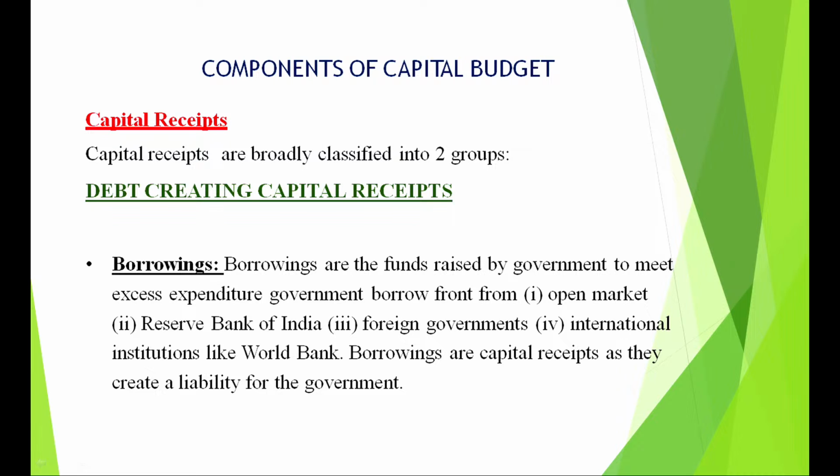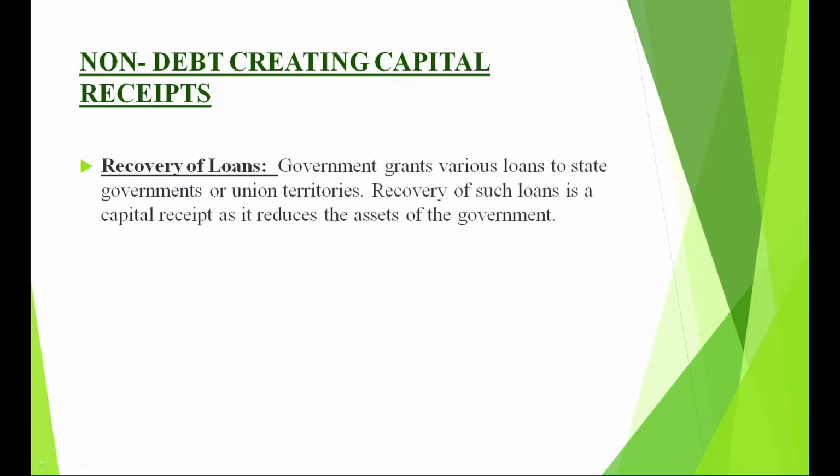So the government can borrow from RBI, from foreign governments, from IMF. So why is borrowing a capital receipt? If the question comes, because it increases liability. So it is a debt creating capital receipt. What are the two types of non-debt creating capital receipt?